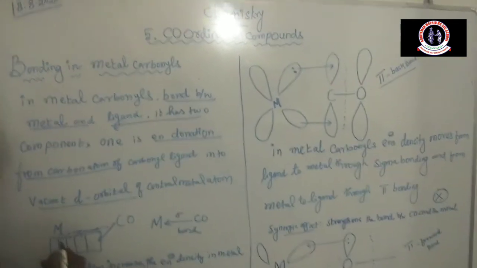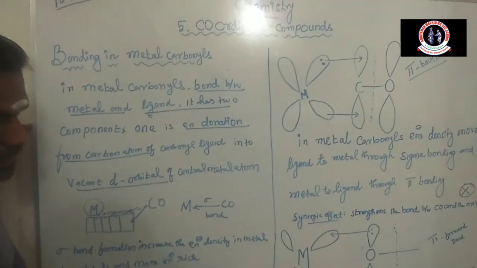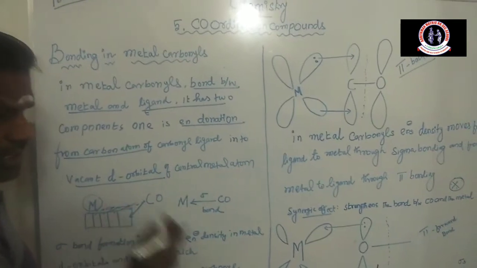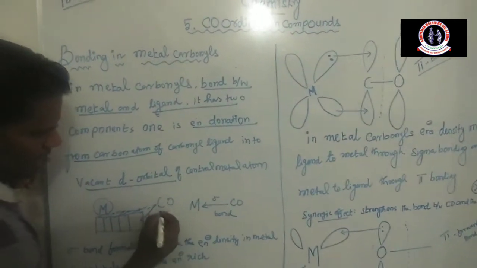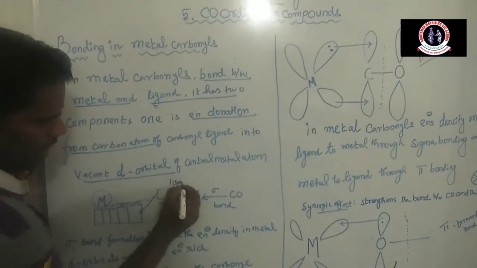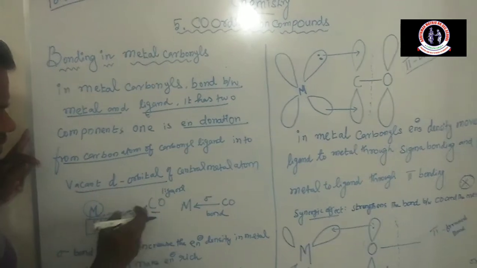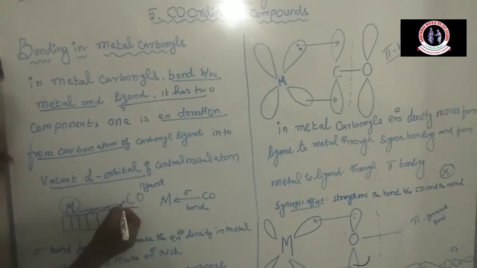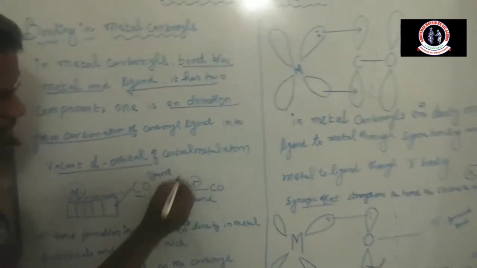Listen students, the metal atom has vacant d orbitals because it is ready for bond formation with the help of the ligand. Here the carbonyl group is a ligand, carbon monoxide, same thing. So electrons are donated to the central metal atom to form a sigma bond.